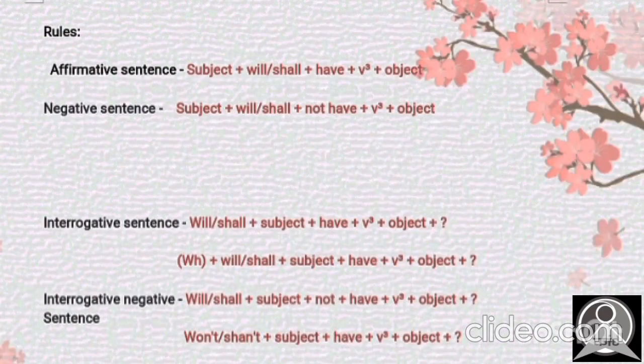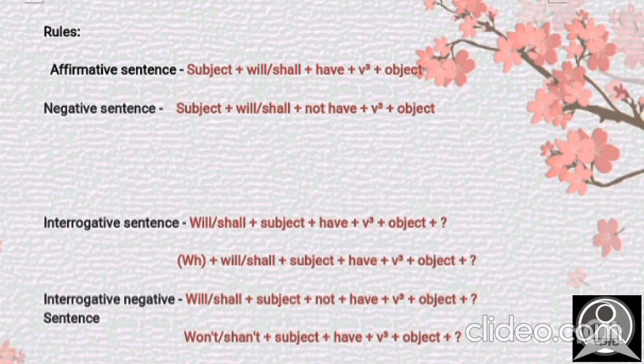Now let's talk about the rules. The rule for the affirmative sentence: subject at the very first, then will or shall plus have plus verb's third form plus object. Negative: subject plus will or shall plus not have plus verb's third form plus object.